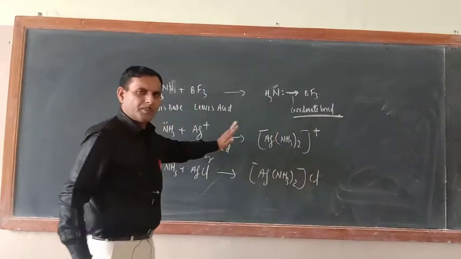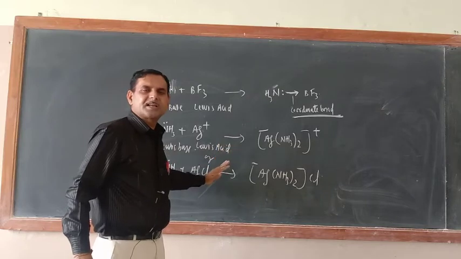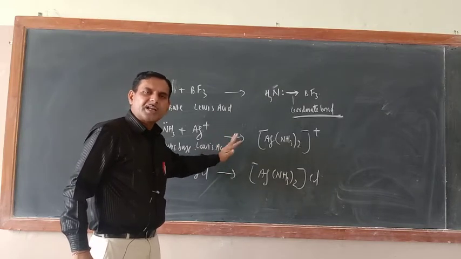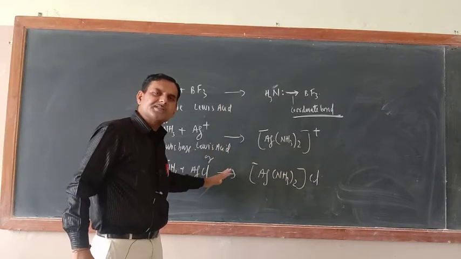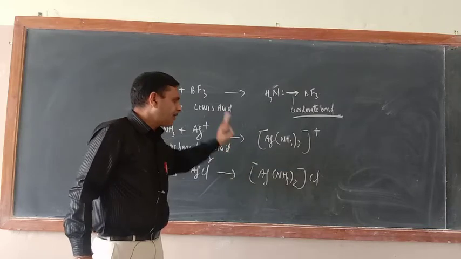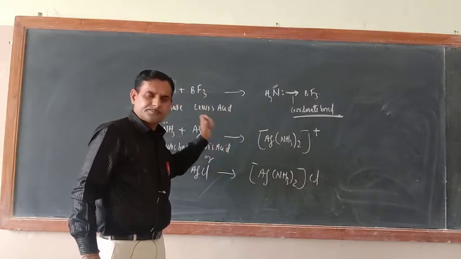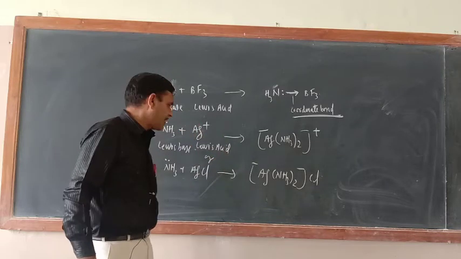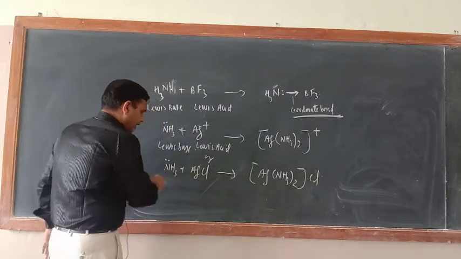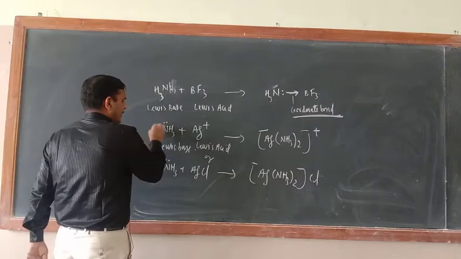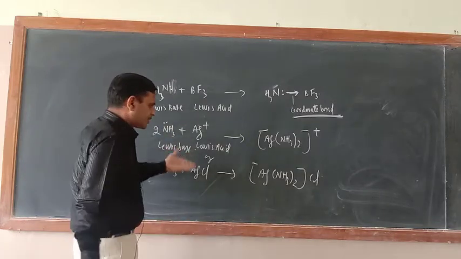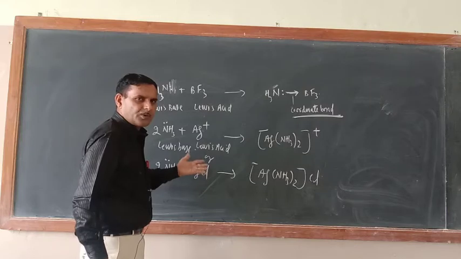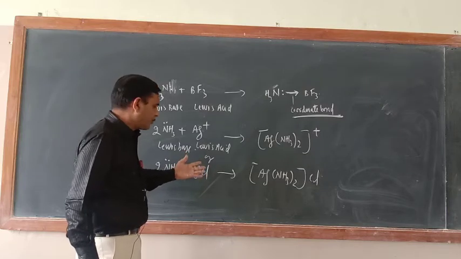Don't worry, now you may face problems writing these types of reactions, but in coordination chemistry all these things will be clarified. Right now, just for proving the good complexing agent nature of ammonia, I am writing these reactions. So here 2NH3, here also write 2NH3. So this is also evidence in favor of the good complexing nature of ammonia.